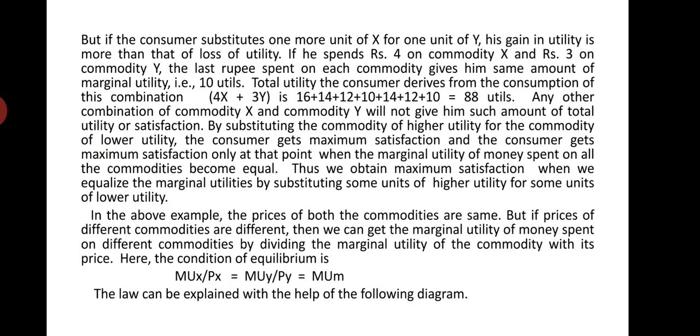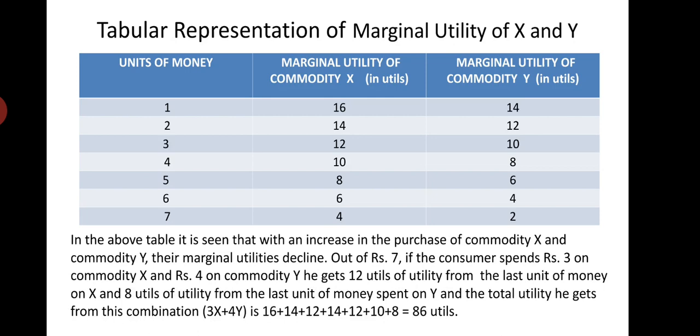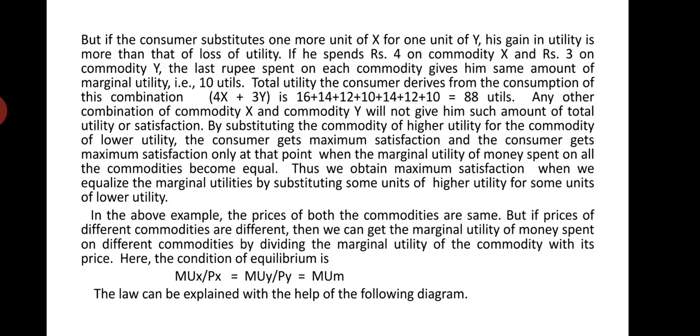But if the consumer substitutes one more unit of X for one unit of Y, instead of taking one more unit of Y, if he takes one more unit of X and consumes one less unit of Y, that means 4x plus 3y, then what happens? You see here.